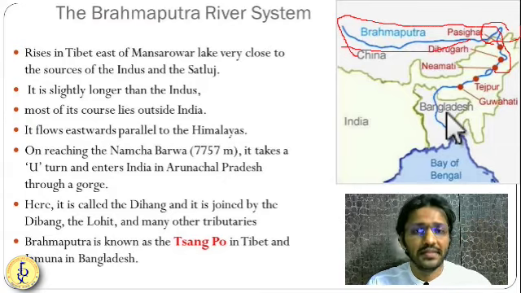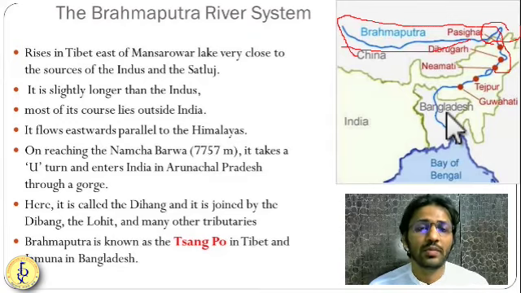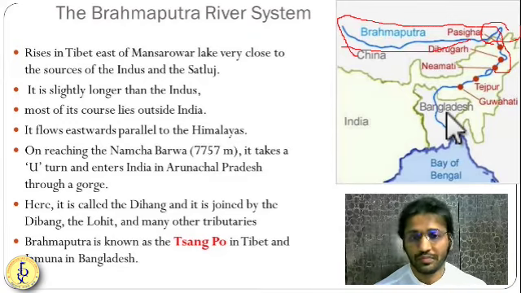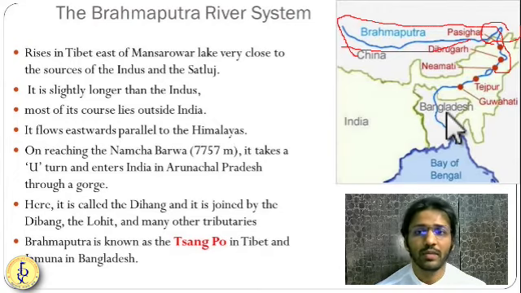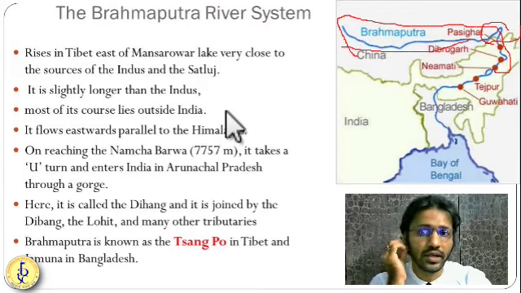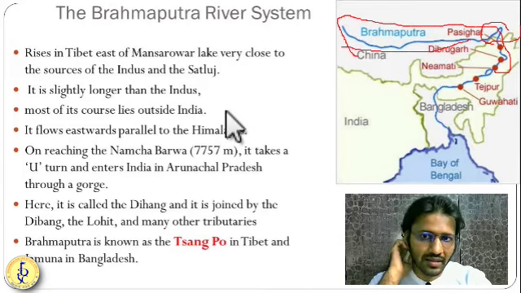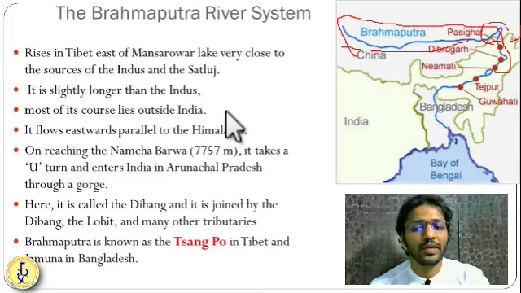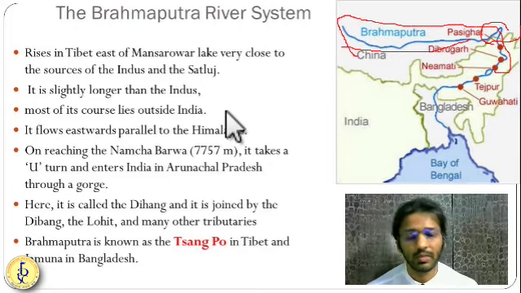Okay, and Assam is situated on this Brahmaputra river. You may know the famous temple of Kamakhya. Okay, so it is also situated on the Brahmaputra river. It has tributaries like Dihang, Lohit, and Dibang. These are the different tributaries of the Brahmaputra. One of the favorite rivers of UPSC. Many times it asks questions on the Brahmaputra.